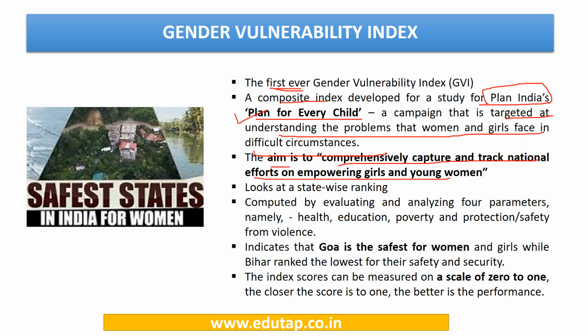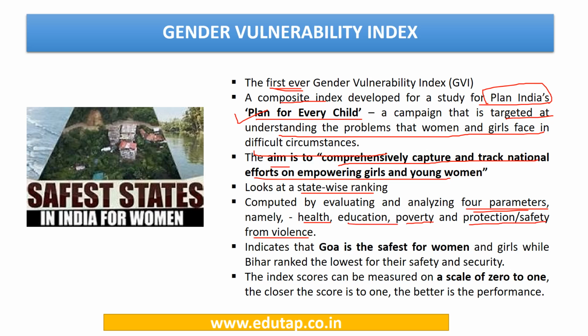This index ranks the states according to their performances, and these performances are evaluated against parameters which are then combined to give a composite or overall ranking. The index is being computed by analyzing 4 parameters. These 4 parameters are health, education, poverty and protection or safety from violence.